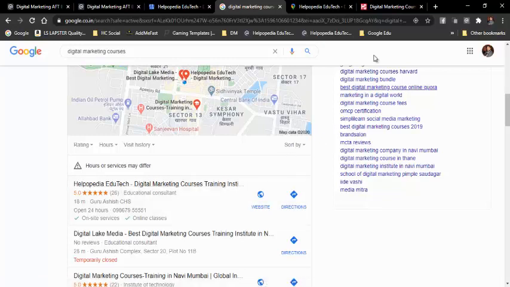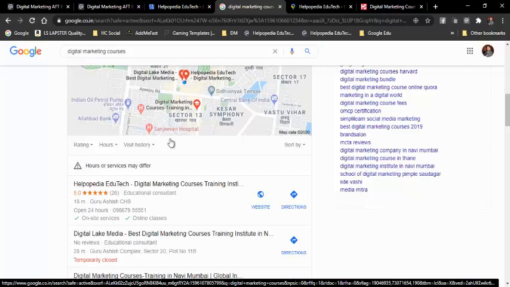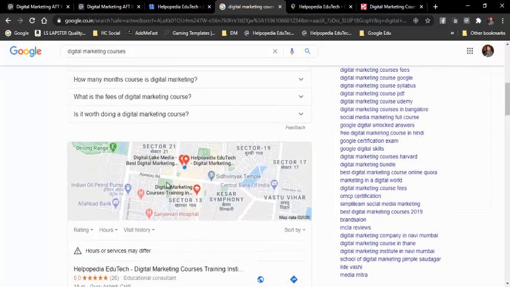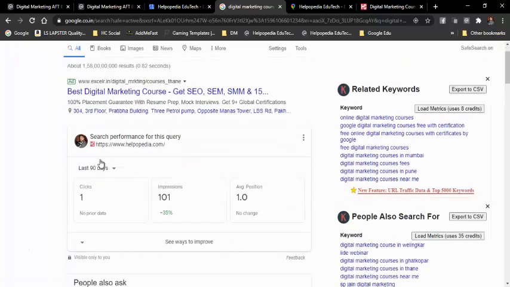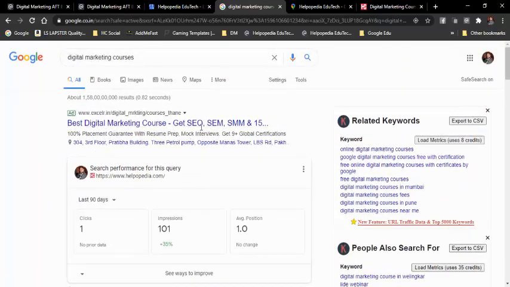It doesn't matter whether it is coming up on the right or on the left, but my listing is at the top. That is the most important part. See, the first listing is my listing. Over here, this is the paid advertisement. So you don't consider this as an organic result. This is not an organic result. This is a paid result.